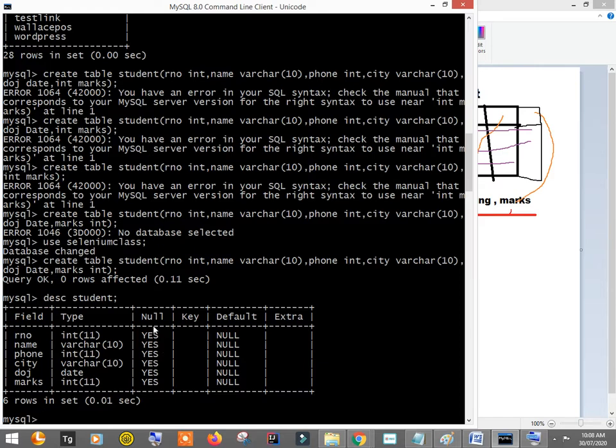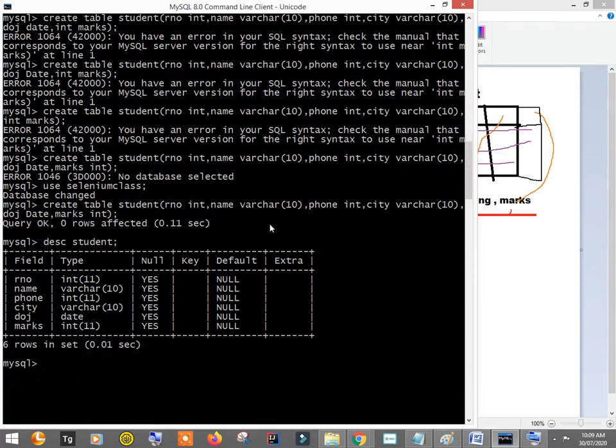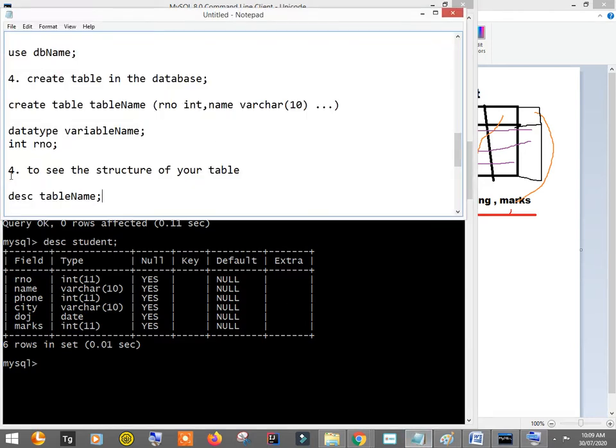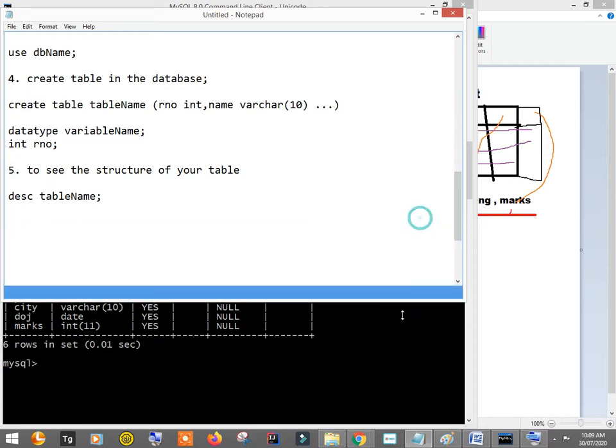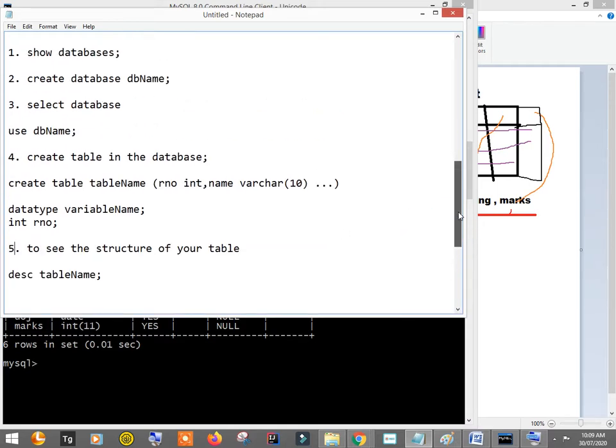Here you can see I have fields: roll number, name, phone, city, date of joining, then marks, and the types here are integer, varchar, date, and int. So in this way I have created the table, right? And we have seen 5 commands up to this. Let's have a look at the commands that we have seen till now.